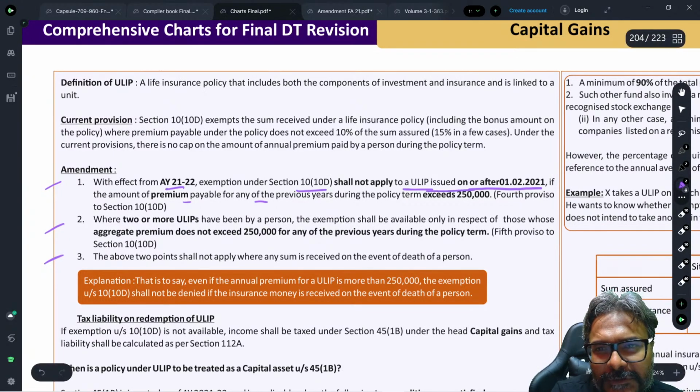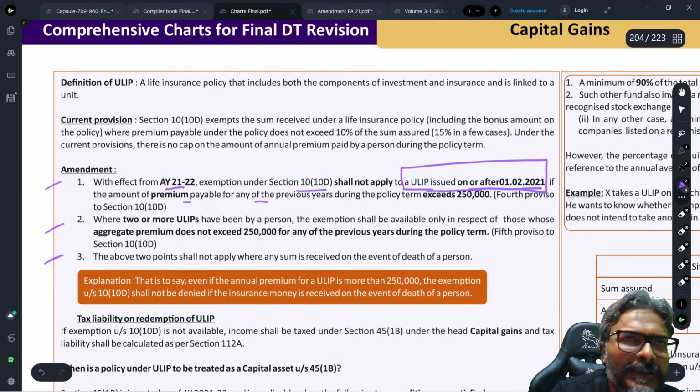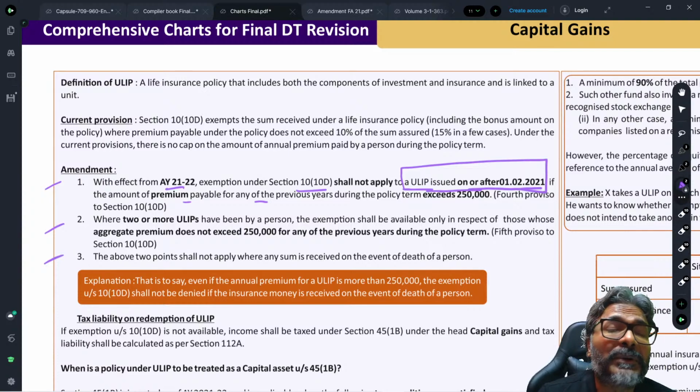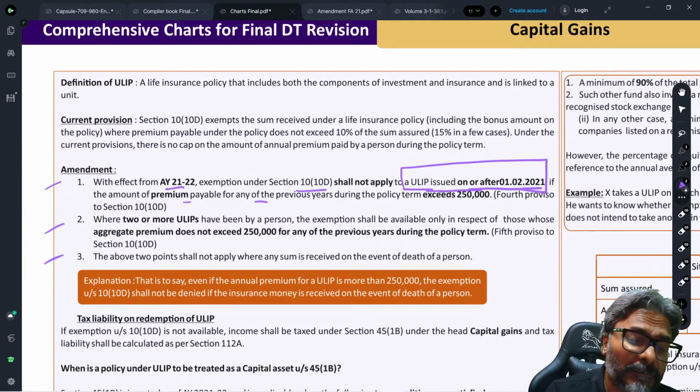Please be careful, students, this is very important; this is an MCQ that could be targeted. This high value premium concept, introduced with effect from assessment year 21-22, will be applicable only to insurance policies issued on or after 1st February 2021. Keep in mind this date.